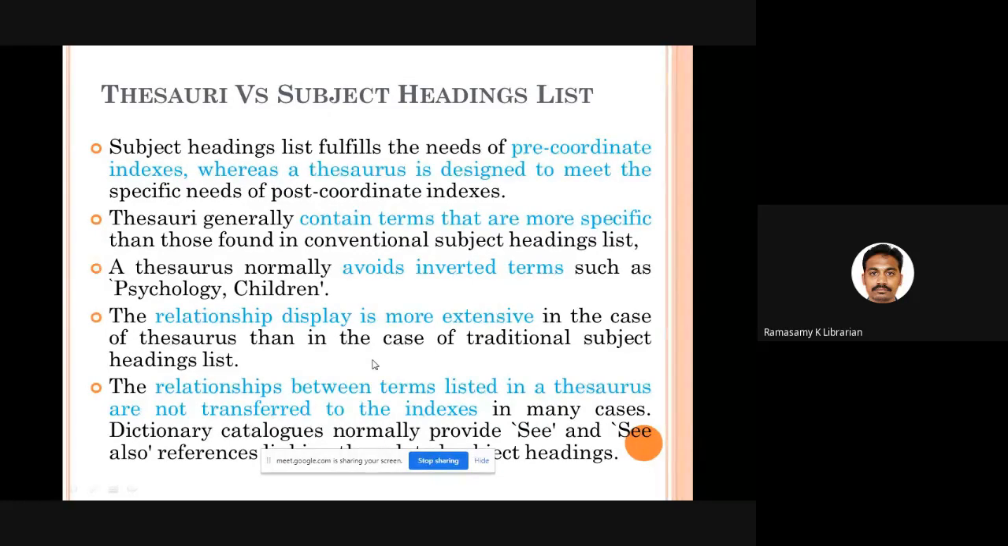And lastly, catalogers mostly may not make use of the listed terms in a thesaurus as far as relationships are concerned. Mostly they take these link words from subject headings, and those words are used by the catalogers. So these are very basic differences between thesaurus and subject headings.